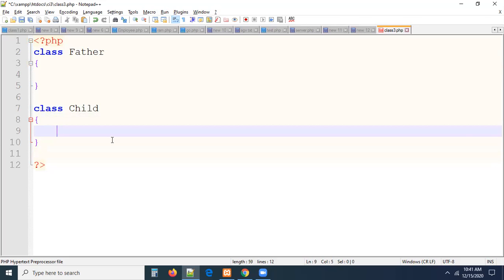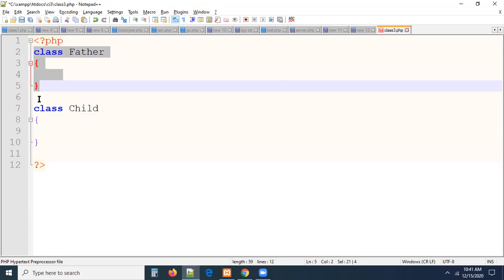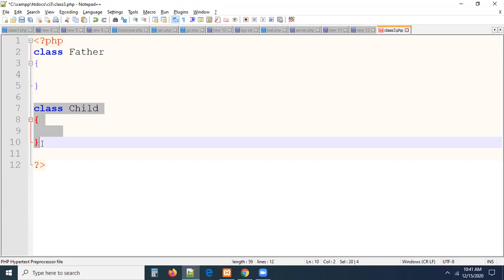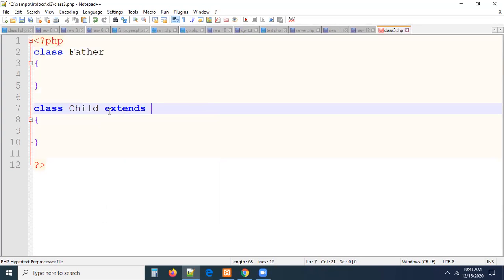Tell me please, here class father, here class child. Is there any relationship established between these two classes? Right now there is no relation. Father is a separate class, child is a separate class. If you want to make a relationship between these two classes, we have to use the extends keyword: child extends father.